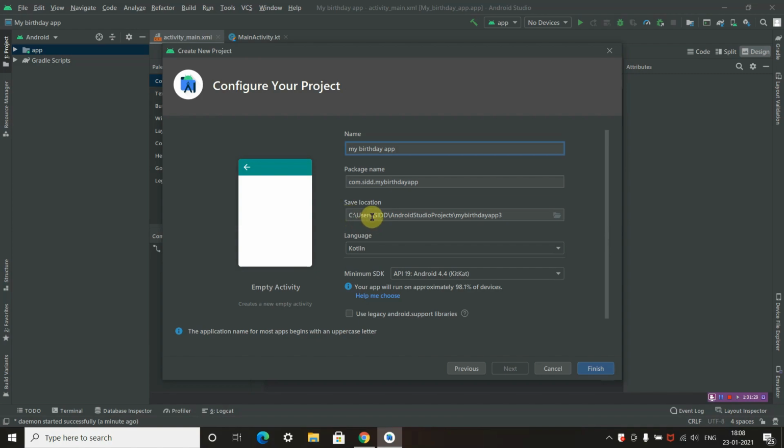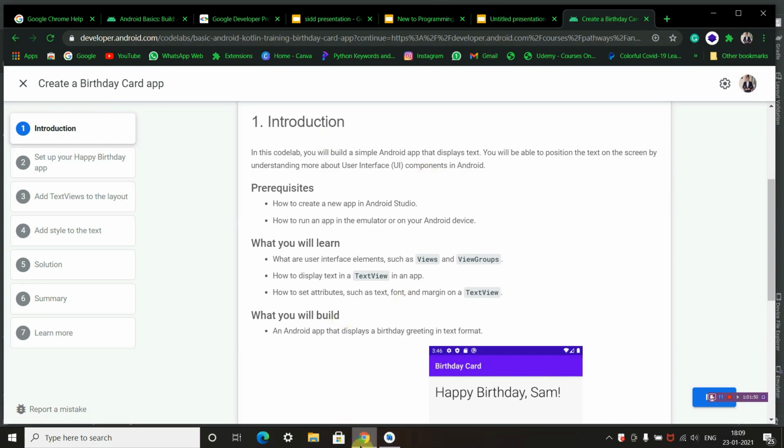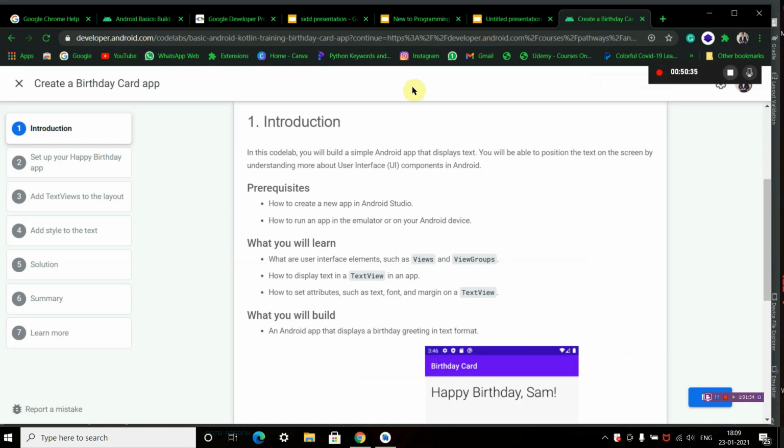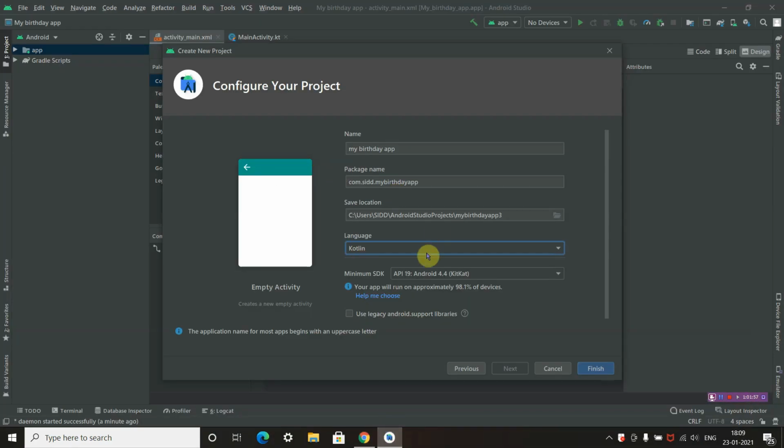Then keep this as default storage where you want to store your app. Then select the language. This is the most important one, because we are learning the basics of Kotlin. We are getting started with Kotlin basics. We are developing apps in Kotlin itself. So select Kotlin. Okay, after selecting the language, this is the minimum SDK.